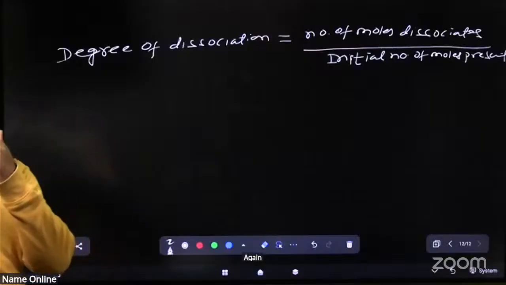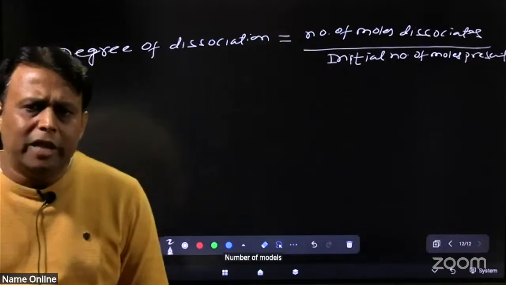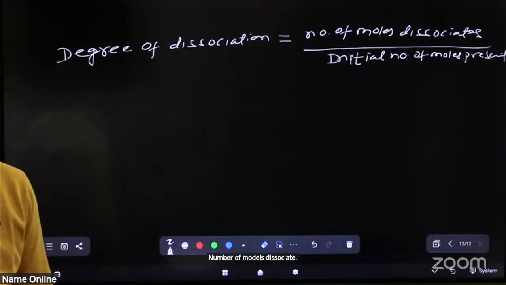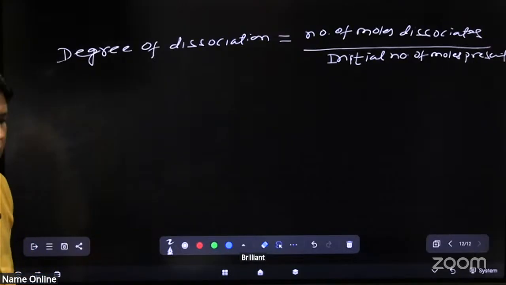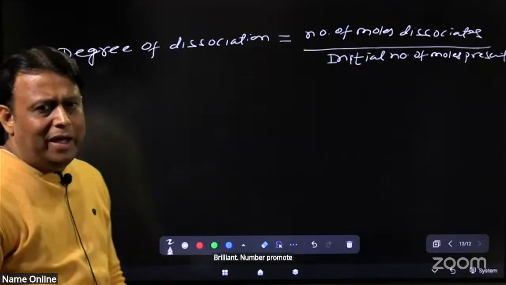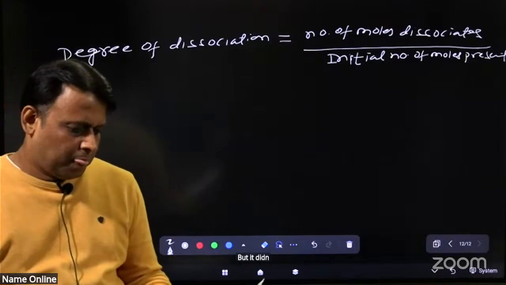Again, what is degree of dissociation? Number of moles dissociated divided by initial number of moles present. Clear?